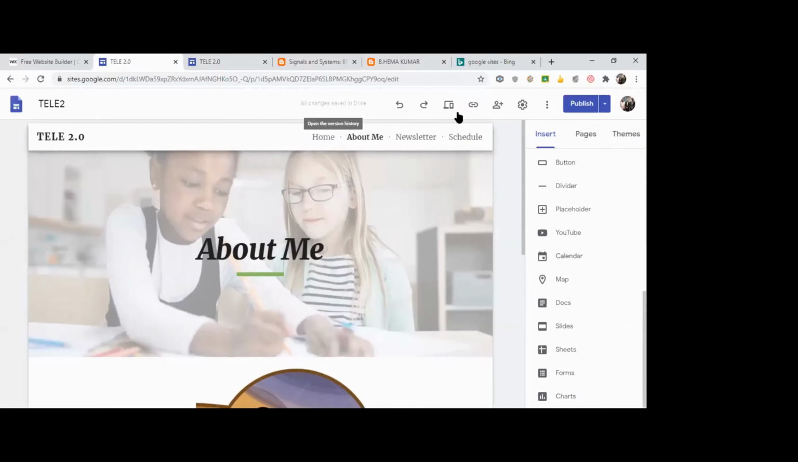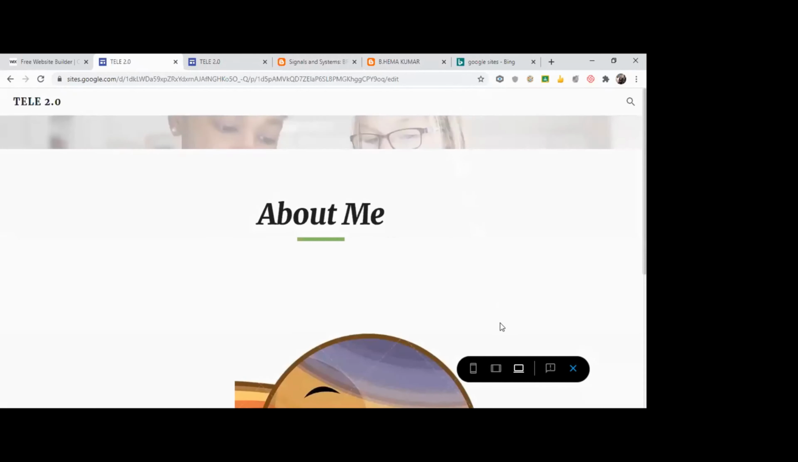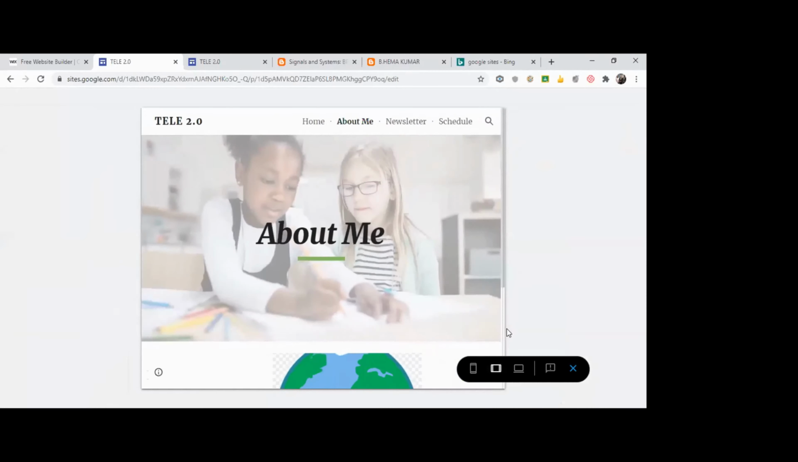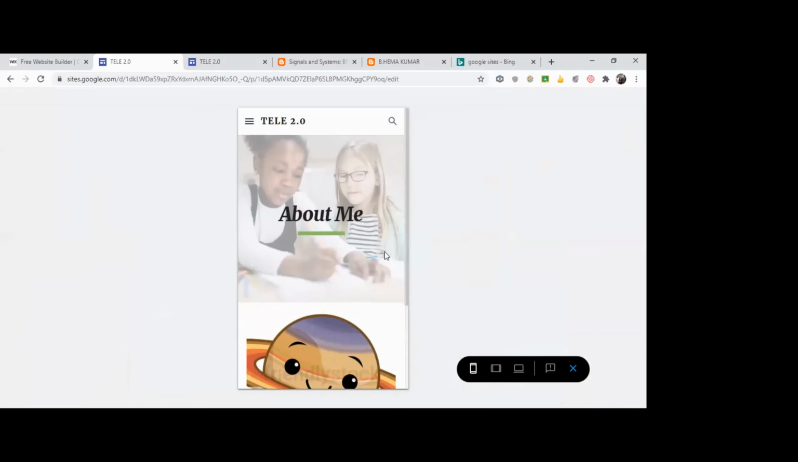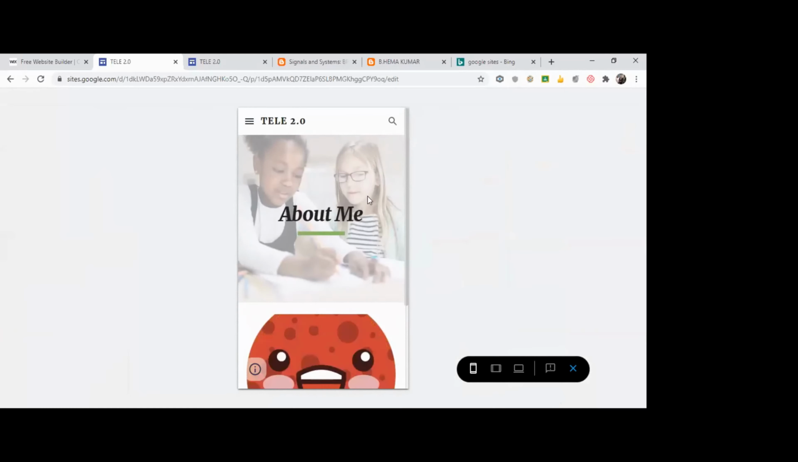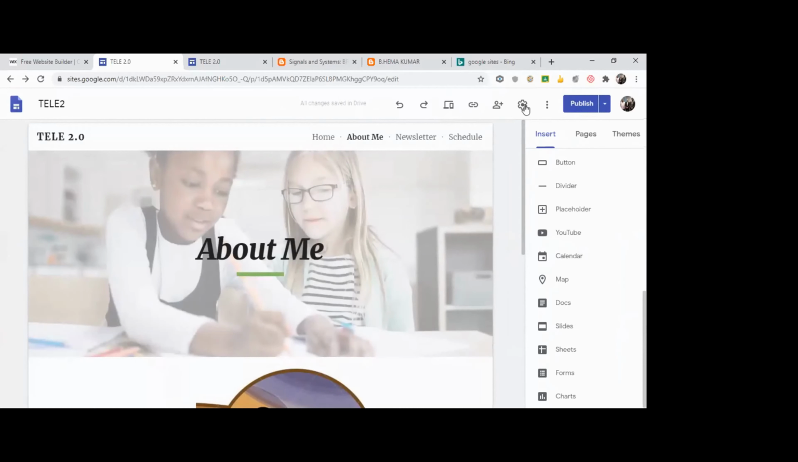And you have the preview option here. This preview is from desktop, a large screen. Suppose you want to see a preview on your tablet, it shows the preview for a tablet. Suppose you are using a mobile, how will the preview look? So you can see the preview according to the device. Okay, that's it about website creation.